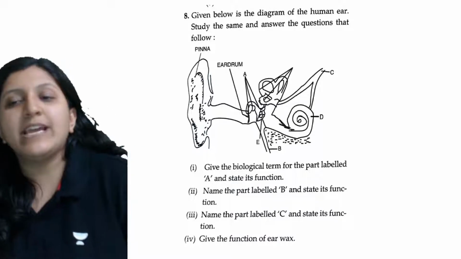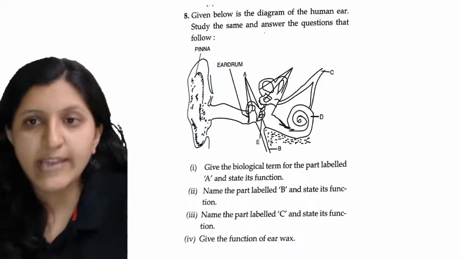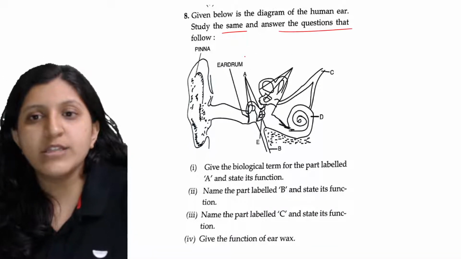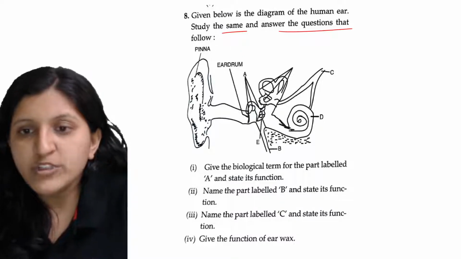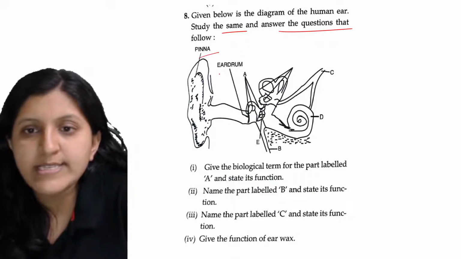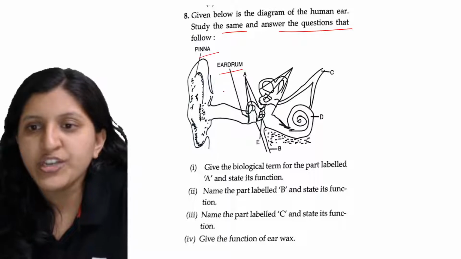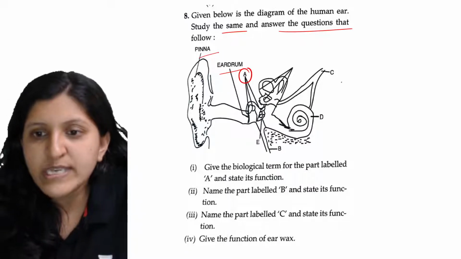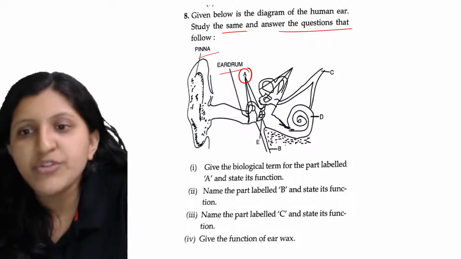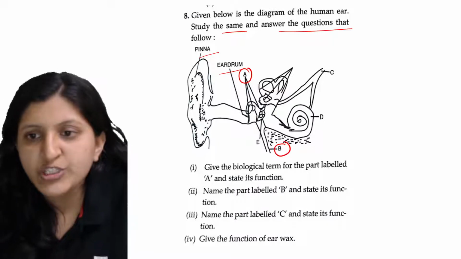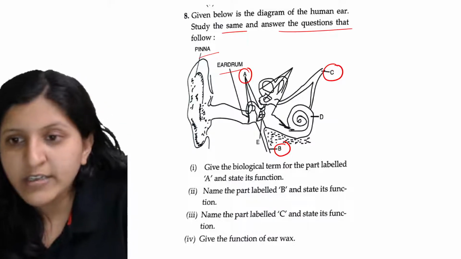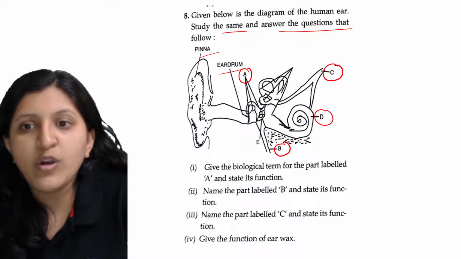Given below is a diagram of the human ear. So they have given a diagram of a human ear here. Study the same and answer the questions that follow. Now you can see that the pinna is labeled, the eardrum is mentioned, then A is mentioned, which is basically an ear ossicle, then B is mentioned, which is basically a Eustachian tube, then C is mentioned, which is basically the auditory nerve, and D is actually the cochlea.